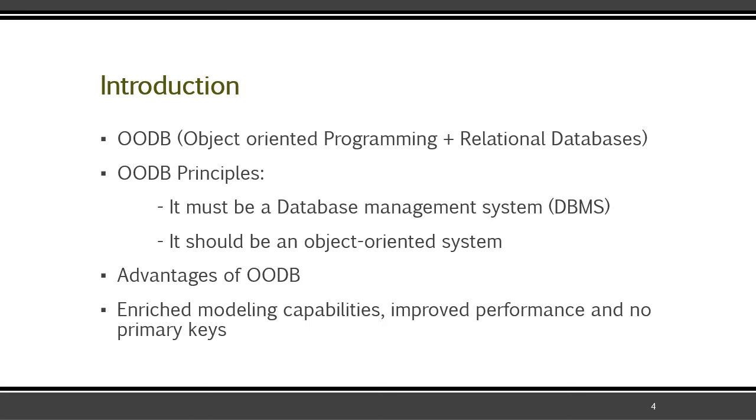If we talk about principle number one, it interprets that it should have five characteristics, which are persistence, number two, secondary storage management, it should have concurrency, it should possess recovery, and it should have ad hoc query capability. And if we talk about the second principle, it infers into eight kinds actually, which are composite objects, object identity, encapsulation, classes, inheritance, overriding joins with late binding, extensibility, and the last, which is computational completeness.